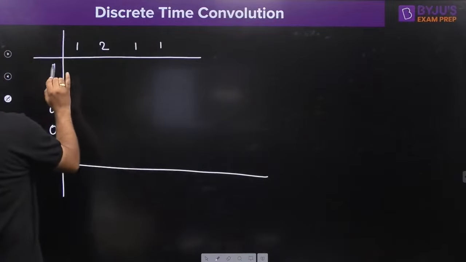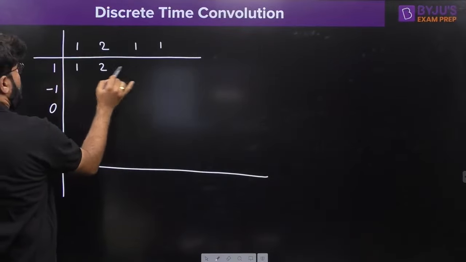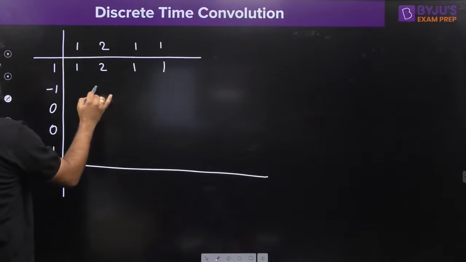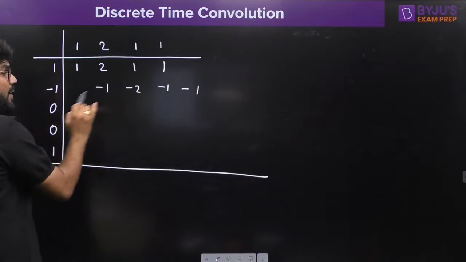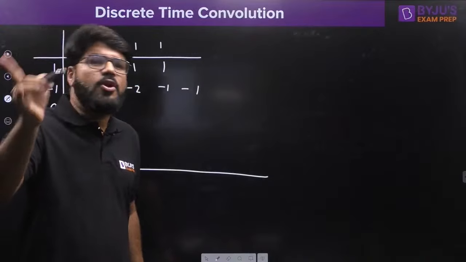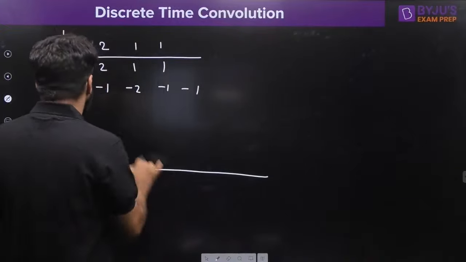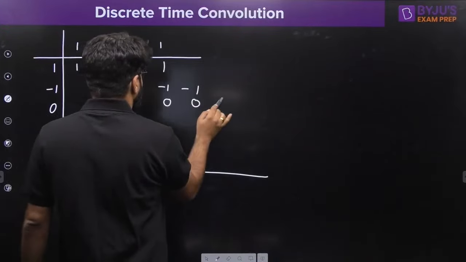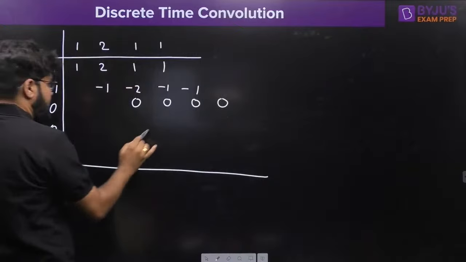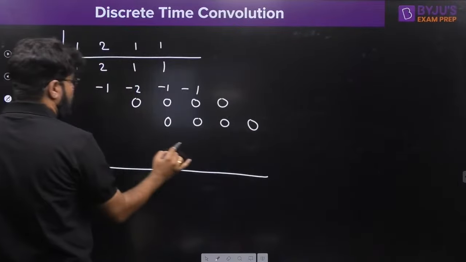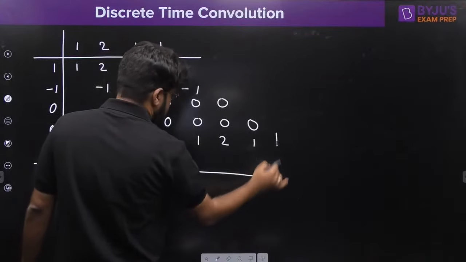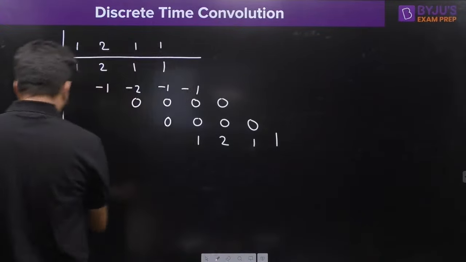Just multiply. First multiplying by 1, all remains the same. Then multiply by minus 1, so minus 1, minus 2, minus 1, minus 1. Next is 0. But every time you have to right shift by 1 unit. The logic I explained to you in the previous class. So this is 0, 0, 0, 0. Then again multiply by 0, 1 unit right shift, 0, 0, 0, 0. Finally multiply by 1, but again 1 unit right shift.